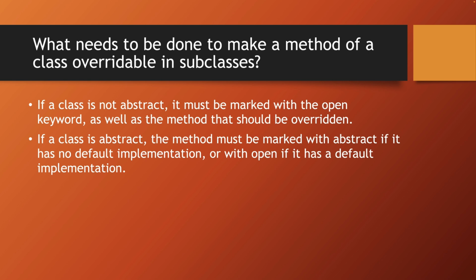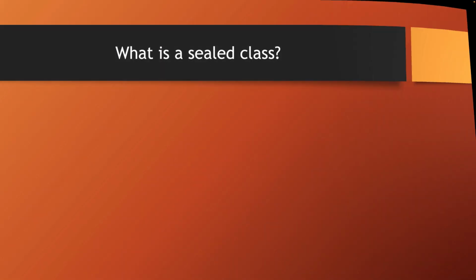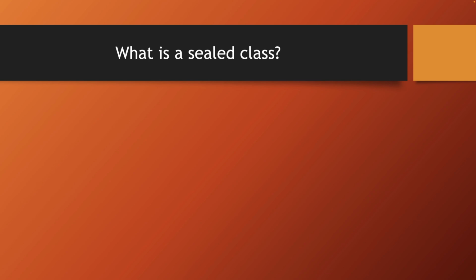If the class is not abstract, then it must be marked with the keyword open, as well as the method you want to override. If the class is abstract, then the method should be marked with abstract if there is no default implementation, or with the keyword open if there is one. What is a sealed class?